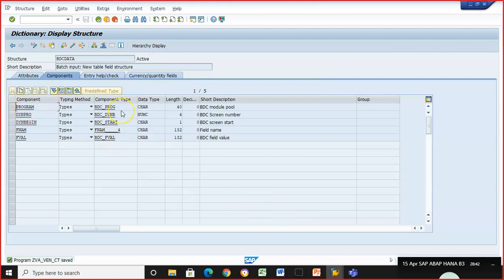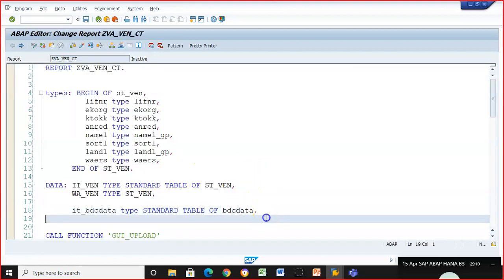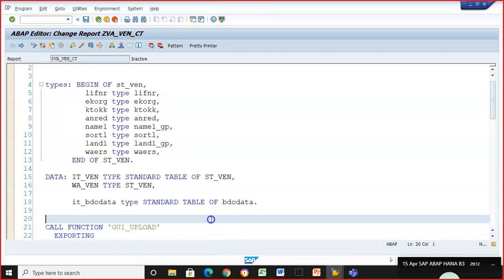Now in this we already have a standard structure called BDC data, in which we have the program, screen number, screen start, field name and field value. These are the things that we have. This is a standard structure which will be useful for us to take the data to the screens. Actually this is kind of a carrier. It actually does not carry the data, but it will carry the screen number, field name, properties and all these things. Now this is what we have, and we need to do that.